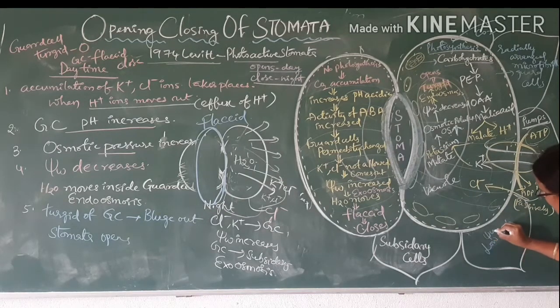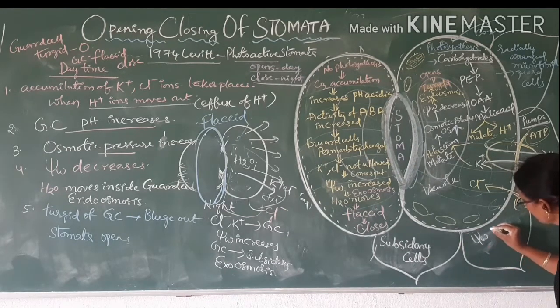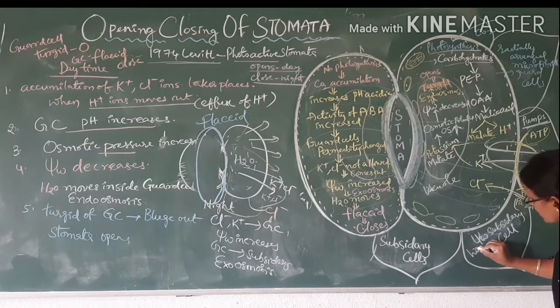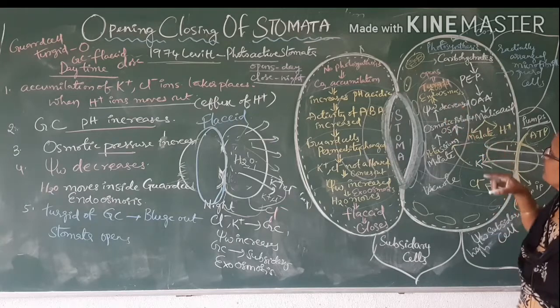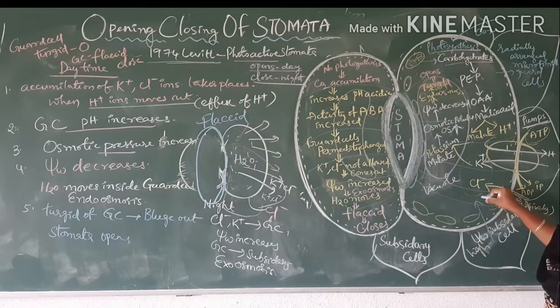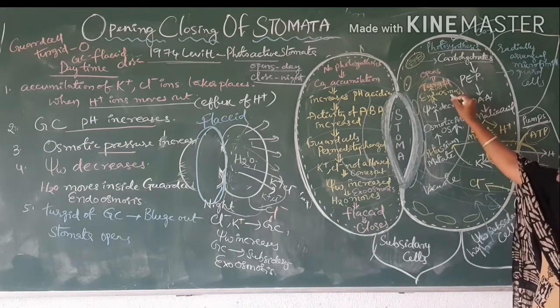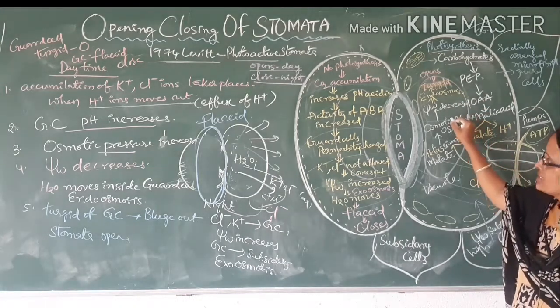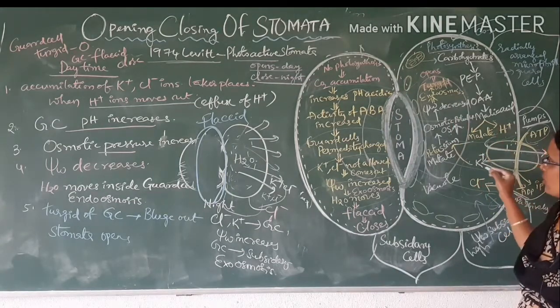High water potential in the substrate cells, and low in the guard cells. Ultimately the water from the substrate cells moves to the inside. Moving water inside is known as endosmosis. So when osmotic pressure increases, water potential decreases, and ultimately from the substrate cells water moves into the